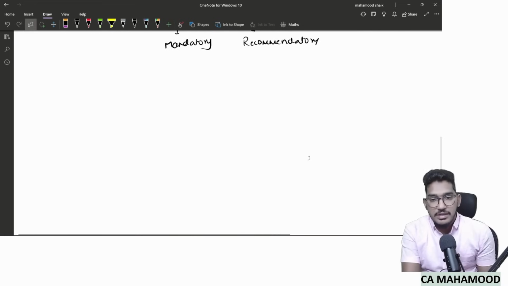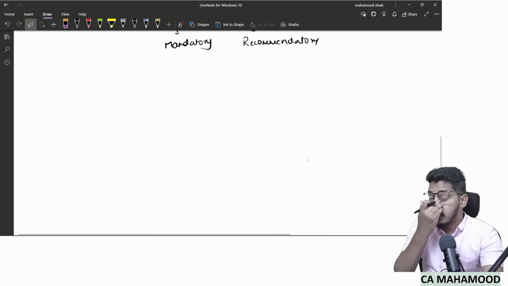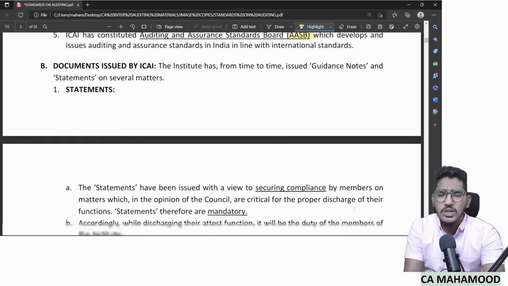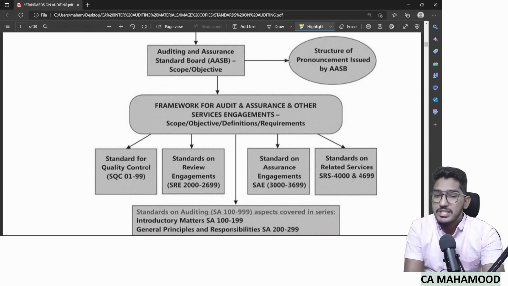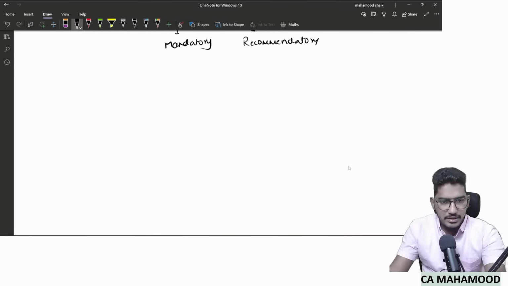Now, coming to the standards, there are different kinds of standards relating to auditing work which ICAI has released. What are the different kinds of standards given by ICAI? This chart has been given here, but let me try to summarize quickly. There are four kinds of documents given by ICAI in the standards category. One is SA, standards on auditing.